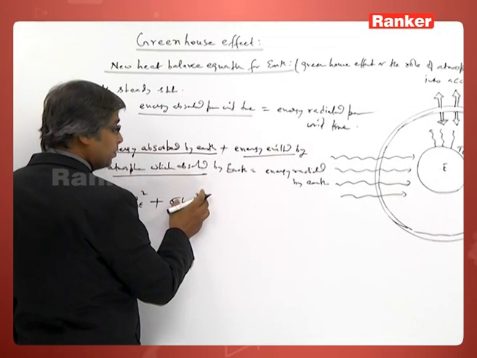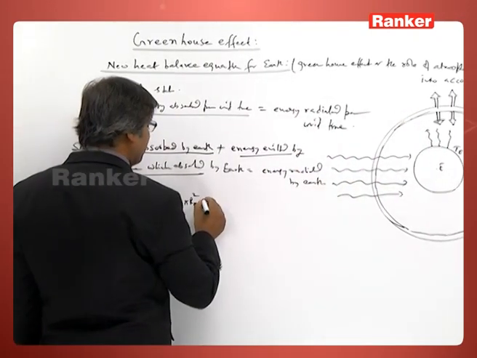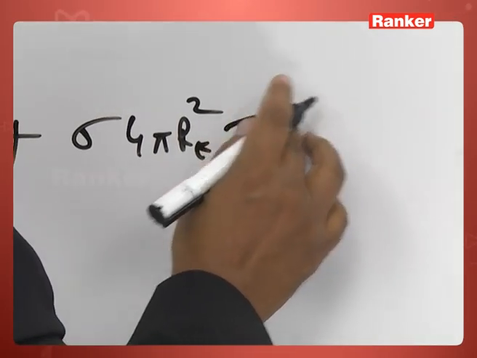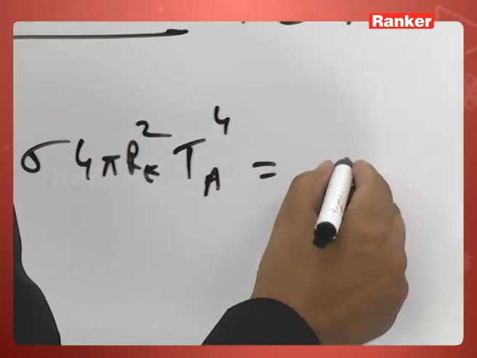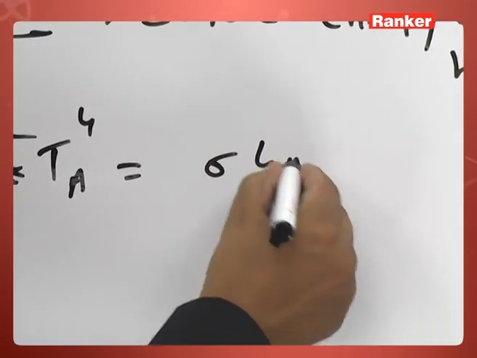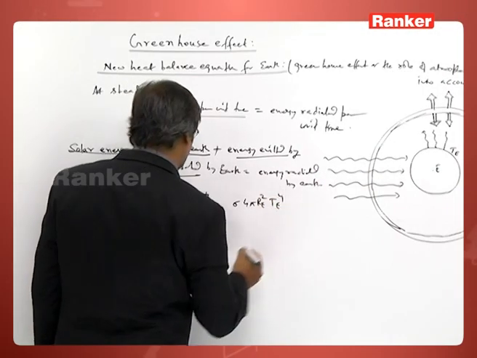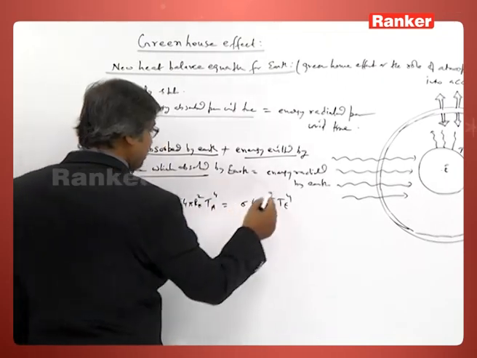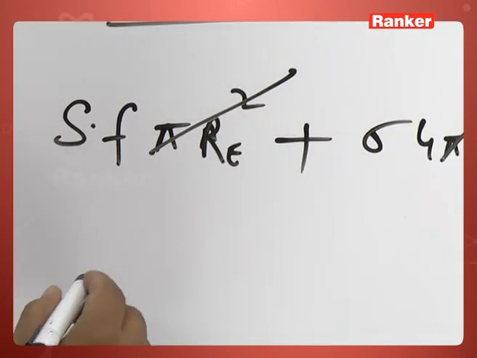This is the area of the atmosphere which is radiating energy inside, and that is T atmosphere to the power 4. And what energy earth is radiating is sigma 4 pi radius of earth whole square Te to the power 4. So, Re square and pi Re square cancel.